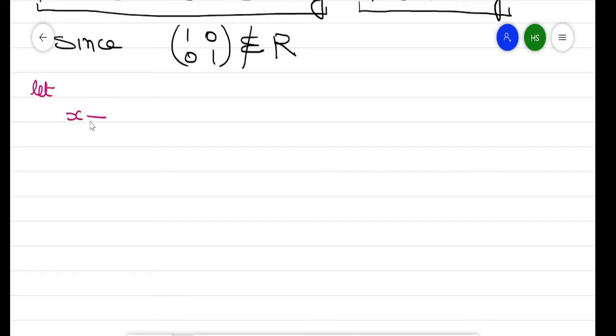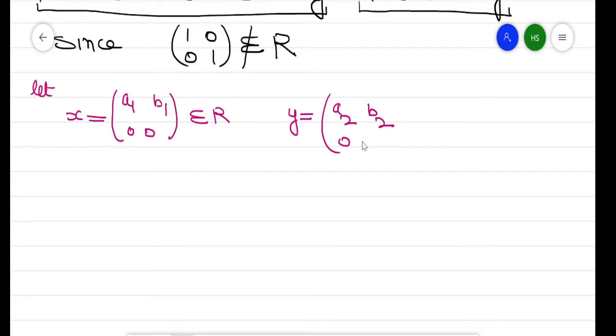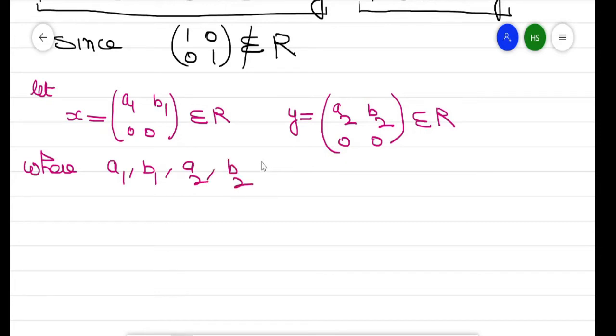So to verify the xy property, take the element x as the matrix A1 B1 0 0, and this element belongs to R. Similarly take y as the matrix A2 B2 0 0, and again this element belongs to R, where A1, B1, A2, B2 are all integers, elements of Z, the set of integers.